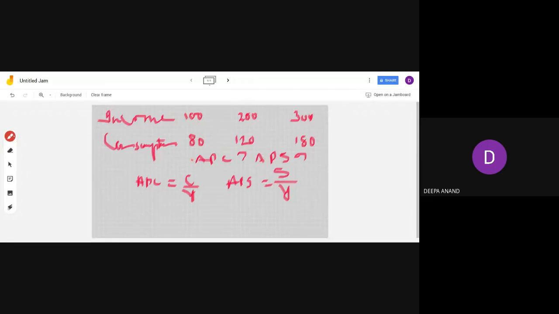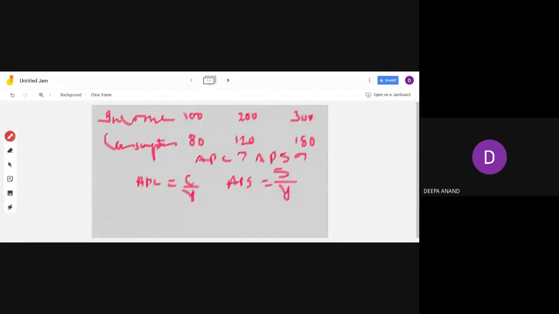What is the saving in the first case? Income is 100, your consumption is 80, so what is your saving? 20. Very good. So in this case, 20 upon income. There is no change in income, so 20 upon this income is your APS.